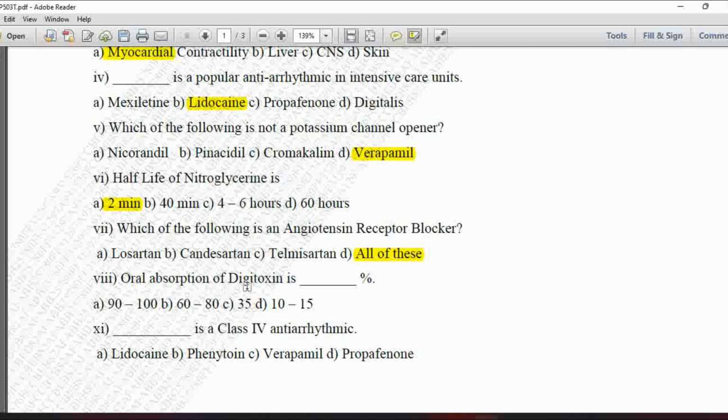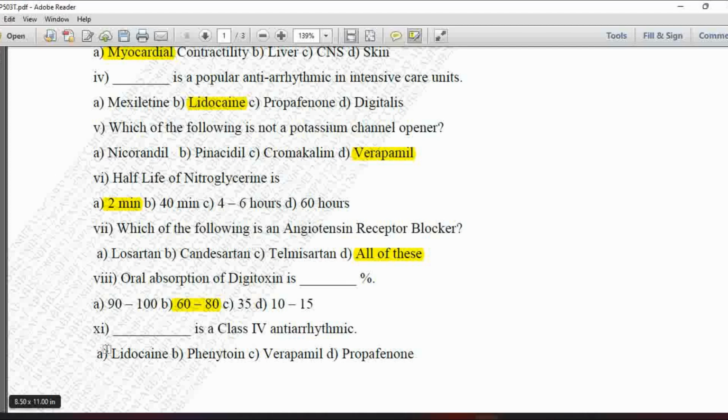Next MCQ, oral absorption of digitoxin is dash dash percent. Option A is 90 to 100%, B is 60 to 80%, C is 35%, and D is 10 to 15%. And if we see the answer of this MCQ, that is oral absorption of digitoxin is 60 to 80%. So option B is correct.